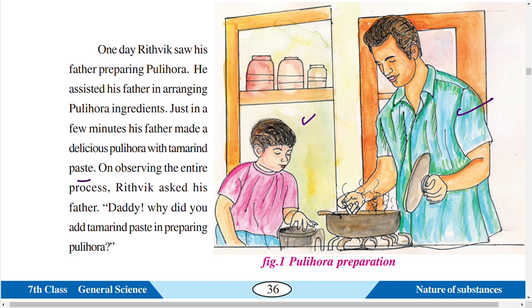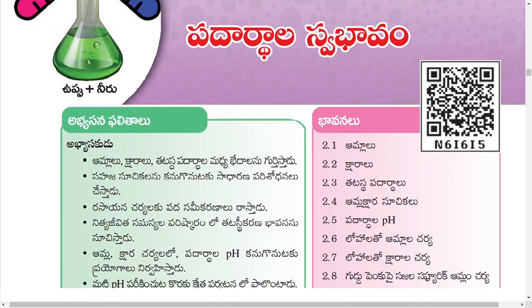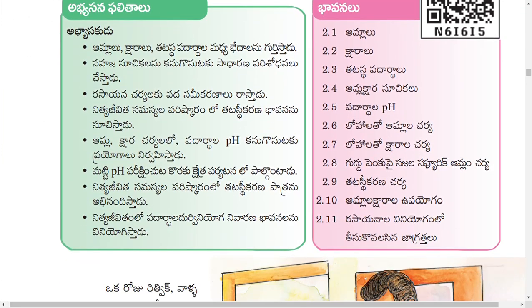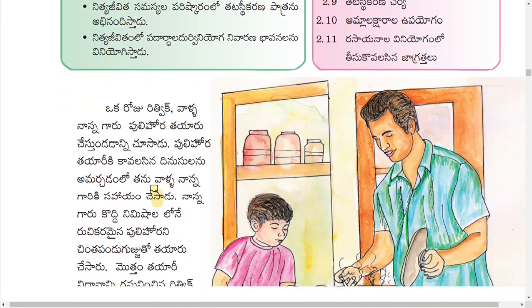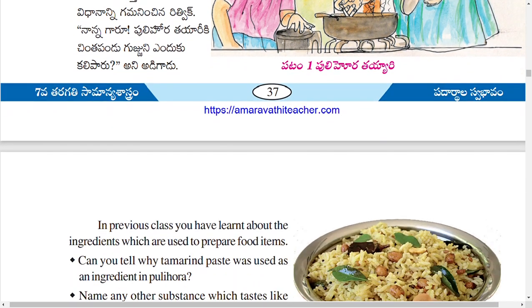On observing the entire process, Ritvik asked his father, Daddy, why do you add tamarind paste in preparing pulihora? Can you guess why his father adds tamarind paste in pulihora? Can we add another substance as a replacement for tamarind juice?